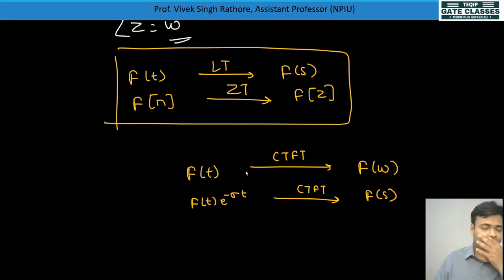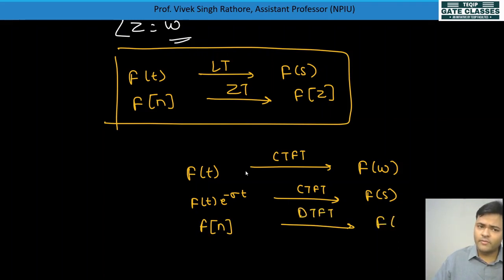If you have understood the last module, you can understand that when we are taking Fourier transform only, but our signal is f of t into e to the power minus sigma t. And if we are taking this Fourier transform, then what we are getting final value is f of s. Like same as f of n will be there, and if we are taking DTFT, so what we are getting, f of omega only. Okay, f of omega only we are getting.